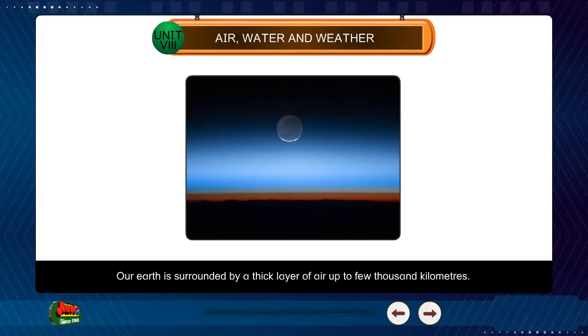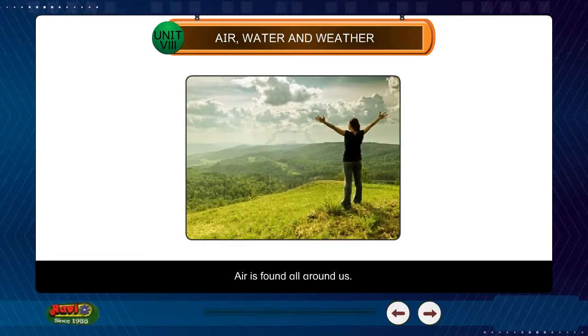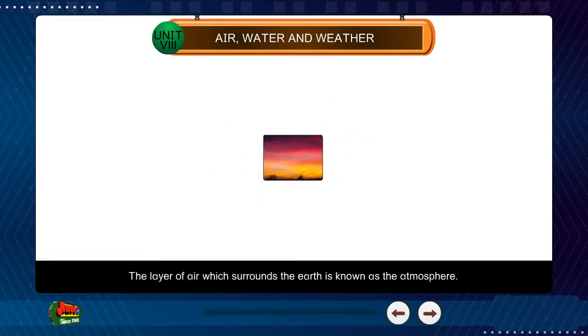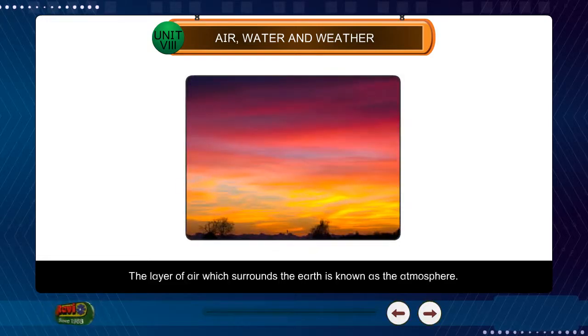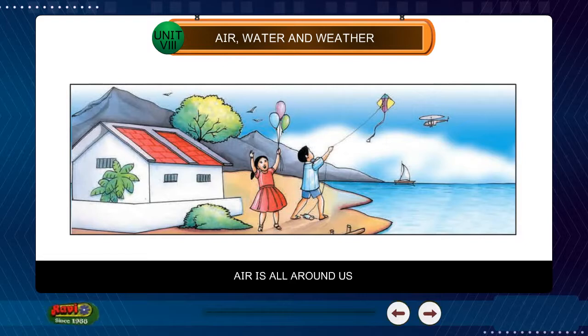Unit 8. Air, Water and Weather. Our Earth is surrounded by a thick layer of air up to a few thousand kilometers. Air is found all around us. The layer of air which surrounds the Earth is known as the atmosphere. Air is all around us.